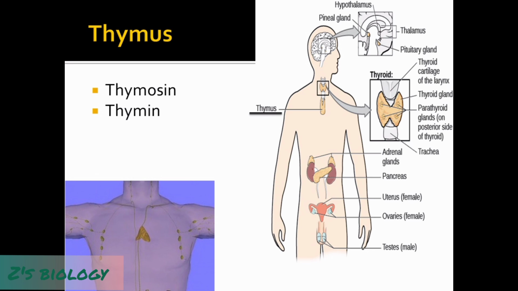The T cells undergo positive selection and negative selection, all in the thymus gland. As for the endocrine function of the thymus, it releases two hormones, thymosin and thymine, and thymine is also known as thymopoietin.